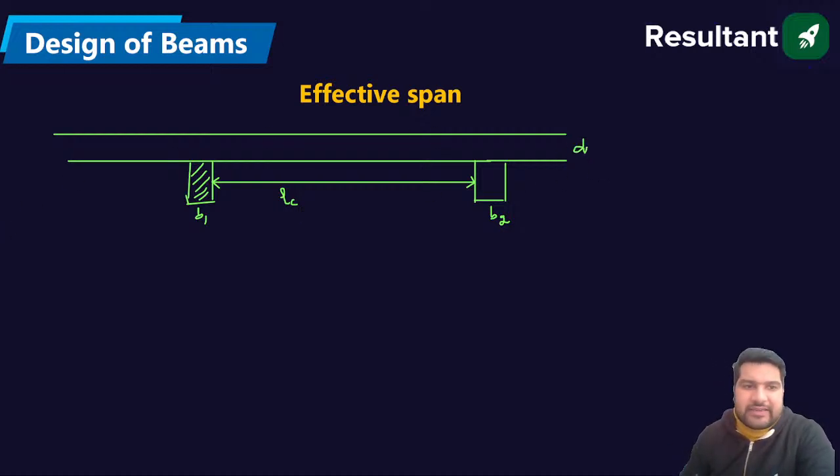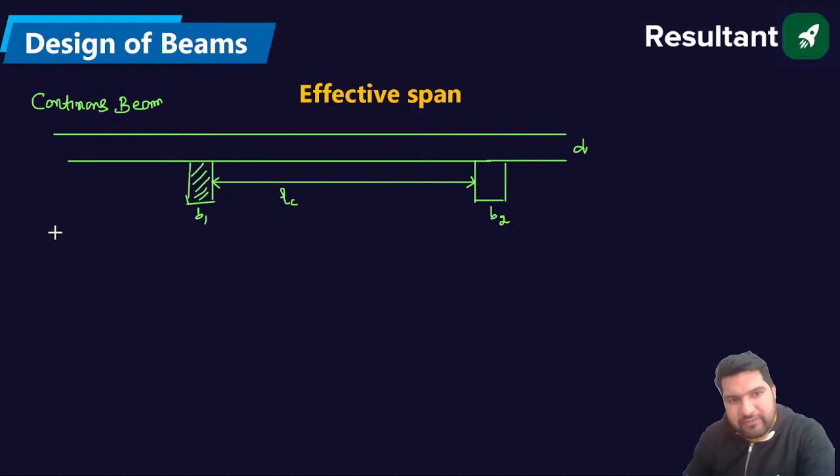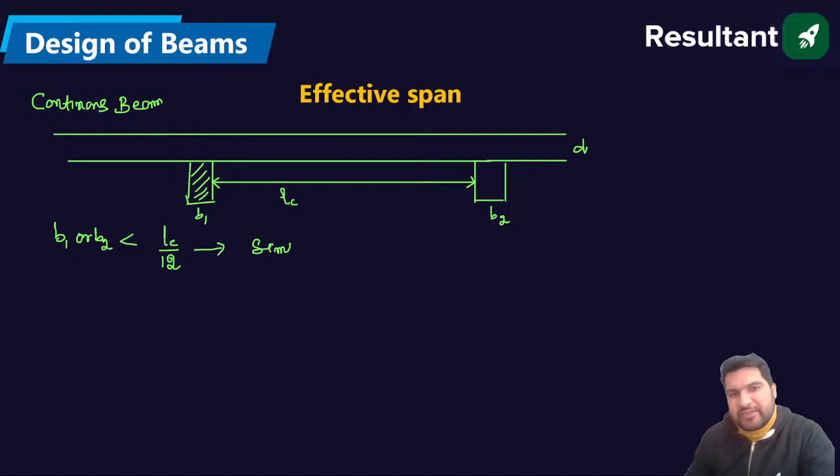In the case of the continuous beam, if the support width, B1 or B2, is less than LC by 12, so you have to check LC by 12 first, then it will be taken as a simply supported beam.